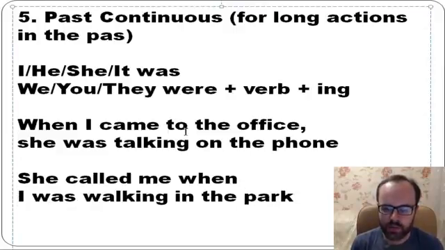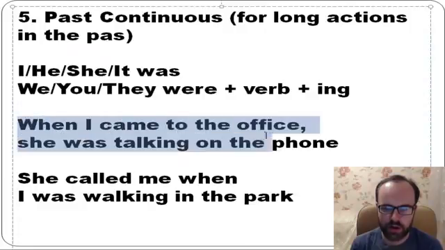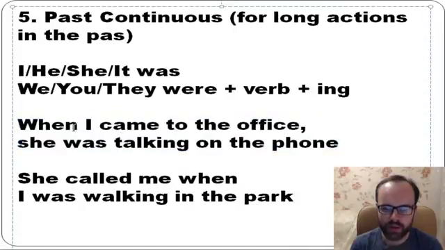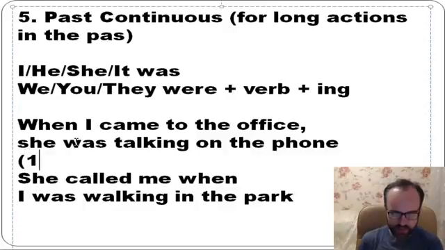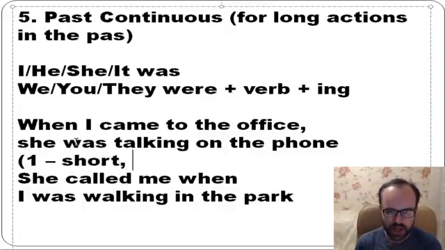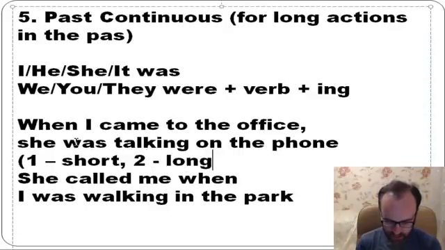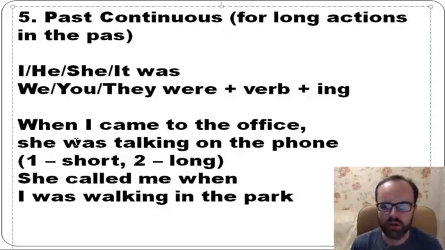When I came to the office, she was talking on the phone. So we use it if we have a sentence. There are two parts of the sentence, or two clauses with when. So when I came to the office, the first action is short, came, and the second action is long. She was talking on the phone. She was talking on the phone, and then I came.